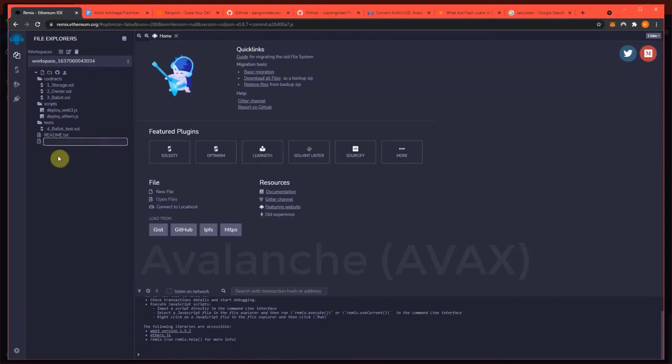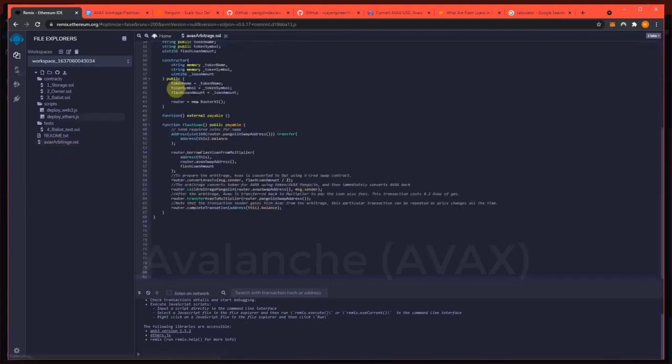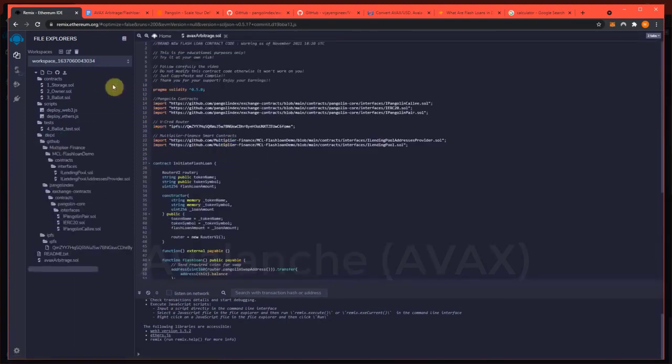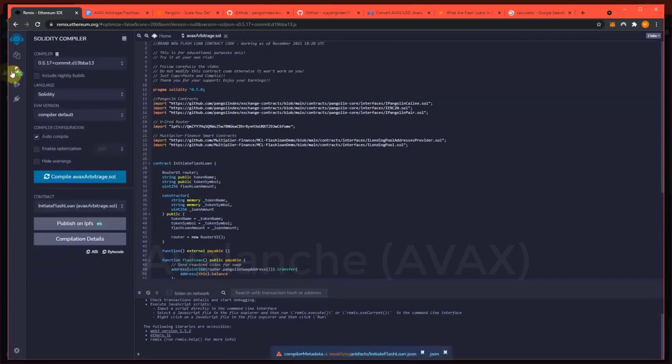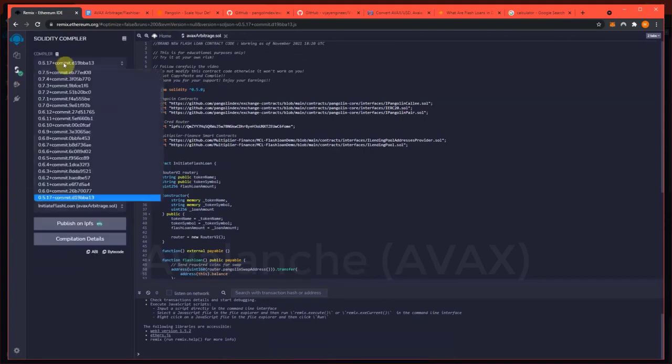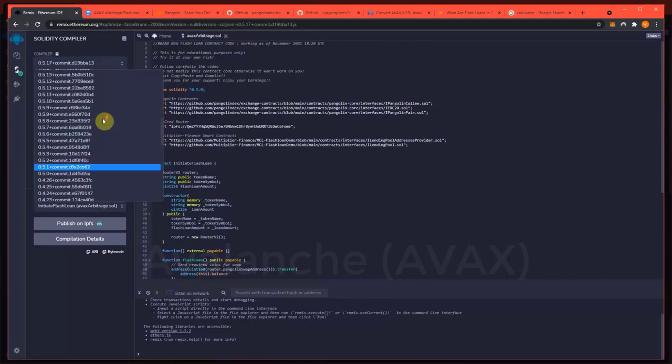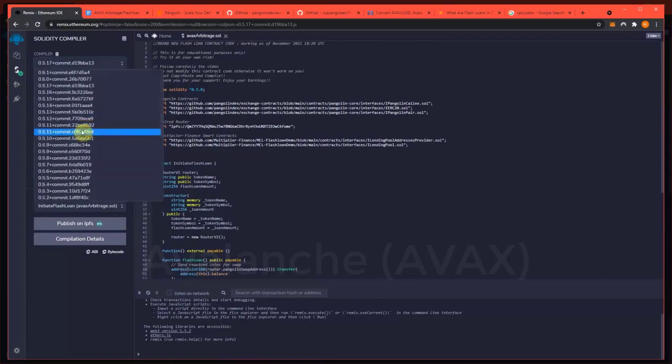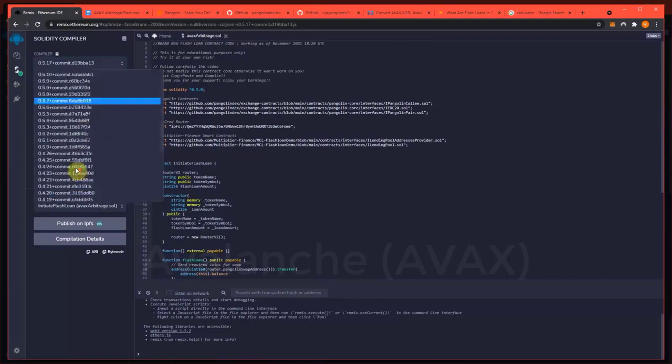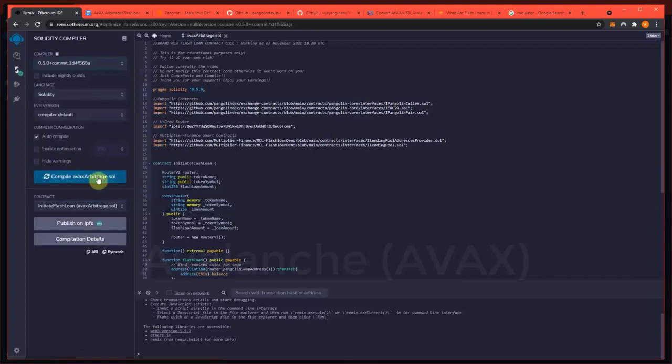So here we're going to make a new file. Name this AVAX Arbitrage dot SOL. Going to paste in that code. Now we need to change the compiler version to 0.5.0. And everything is compiling as is.